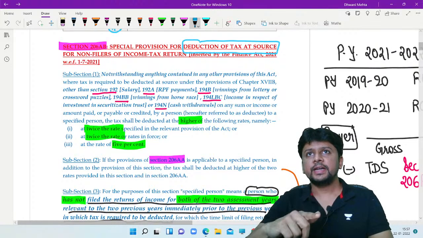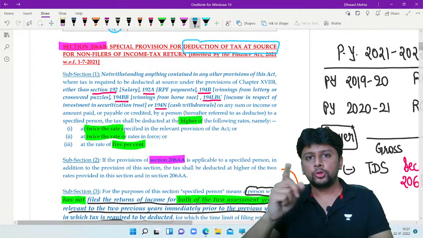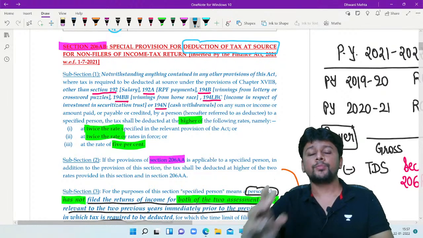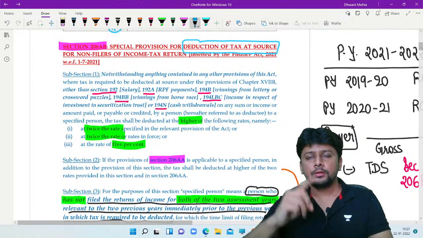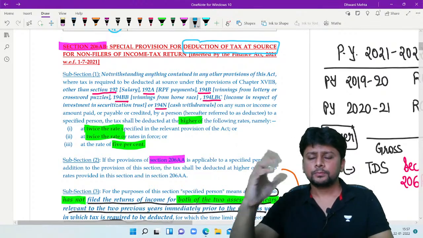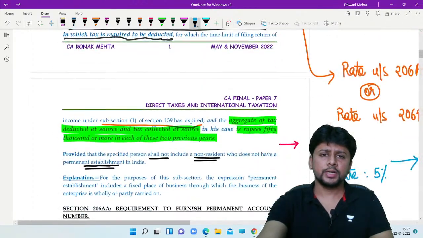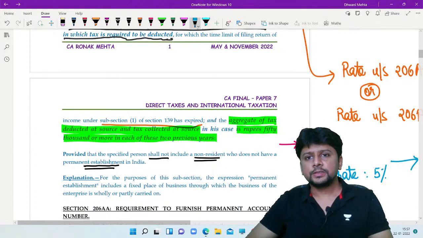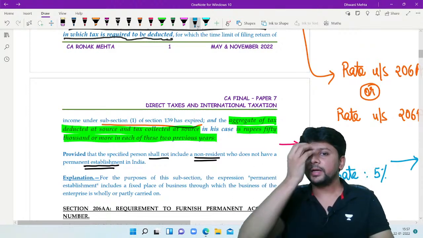This section is intended to target those assessees who are required to file a return but yet have not filed the return. Now they will suffer by way of double TDS. A non-resident who does not have a permanent establishment in India has concessional tax rates, concessional TDS rates created for them, and relief is given from filing return.